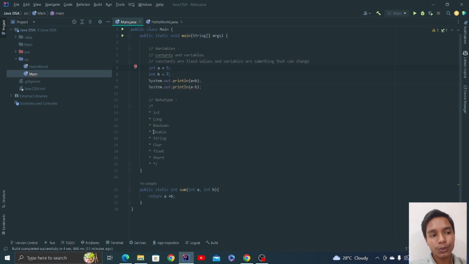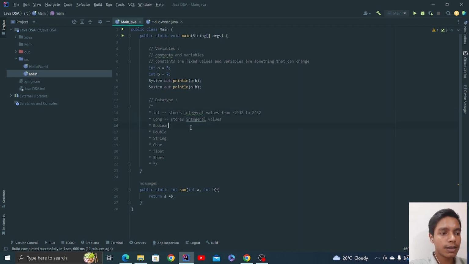Let me write it over here. This basically stores integral values from minus 2 raised to the power 32 to 2 raised to the power 32.